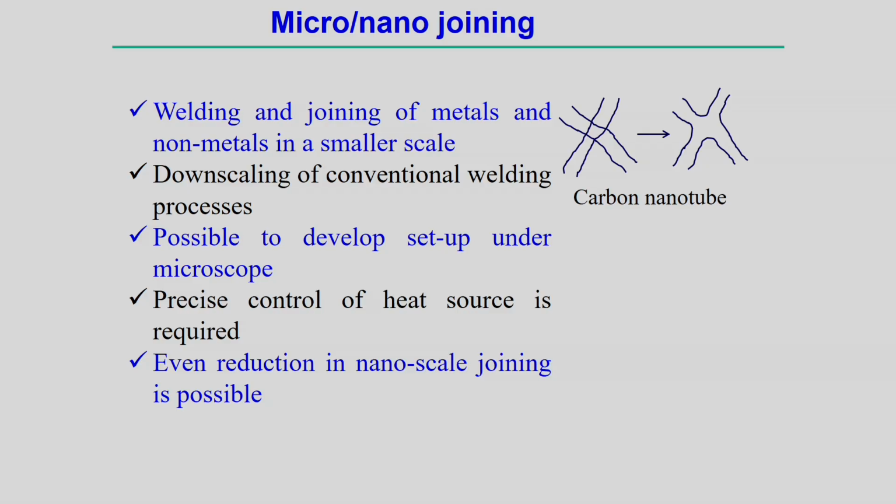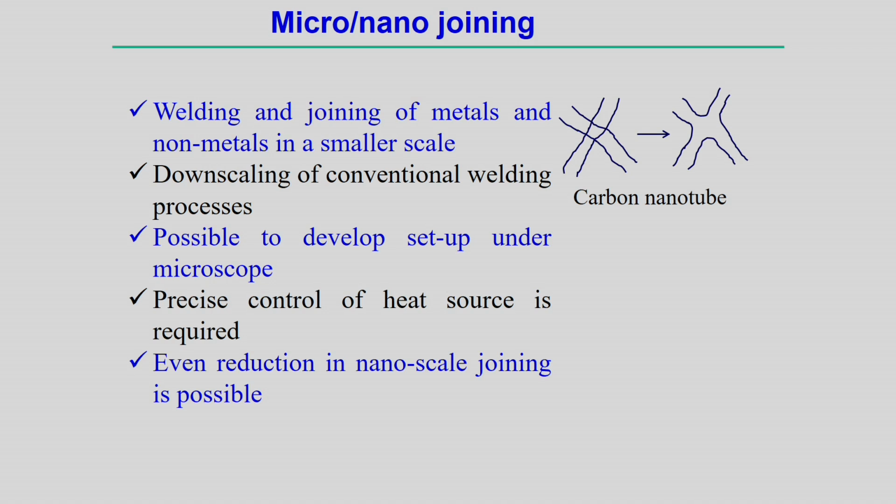So, therefore, if we know this parameter range, it is possible to integrate the manufacturing of a component having two different length scales. Now, I am going back, not exactly going back, but rather trying to focus on one of the micro manufacturing technologies that is called the micro or nano joining processes, or sometimes we call them micro nano welding processes.